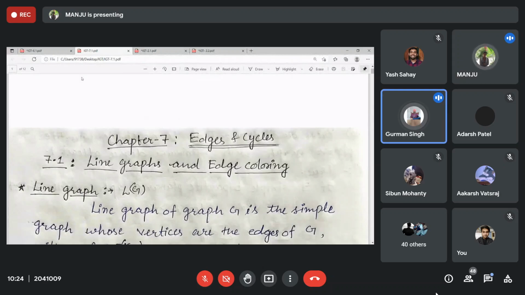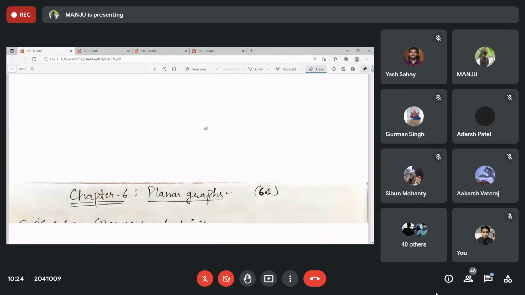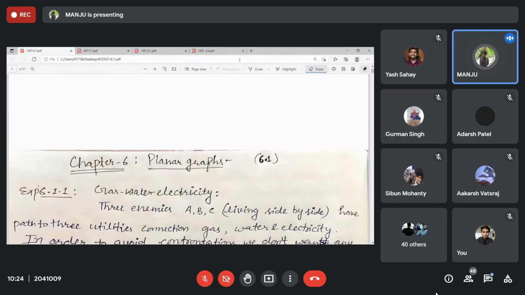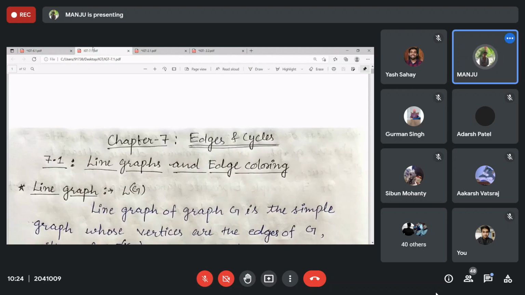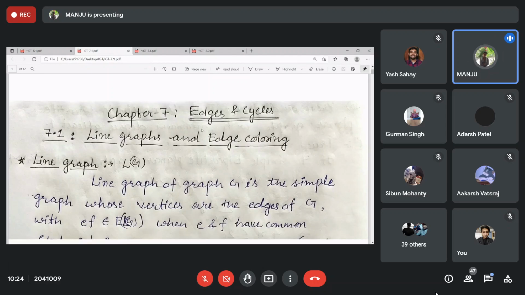You can revise 6.1. Okay, it's nearly half an hour, 38 minutes left. So we can just revise today, and tomorrow I'll start 7.1. Tomorrow and the day after tomorrow, 7.1 will be completed. Actually in this one, we will color the edges.